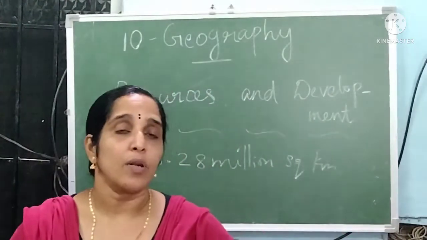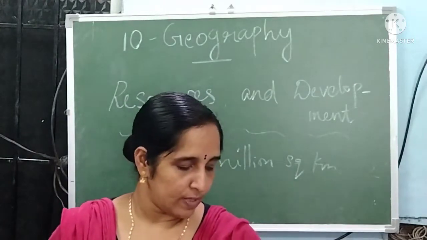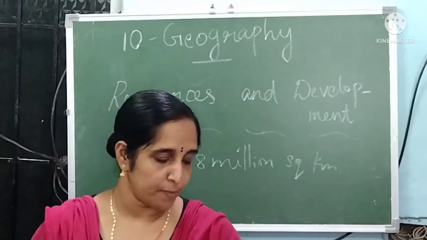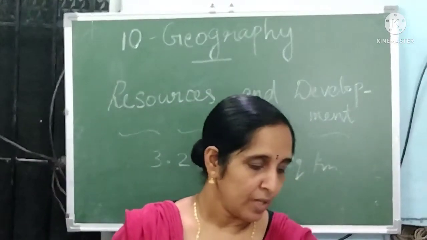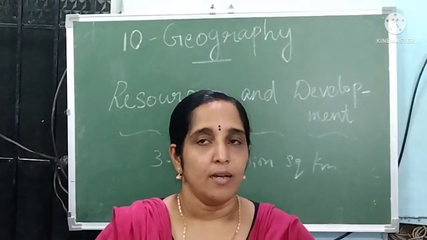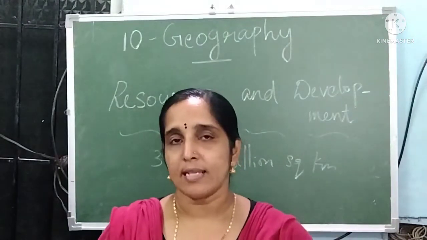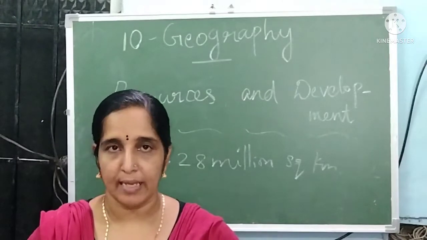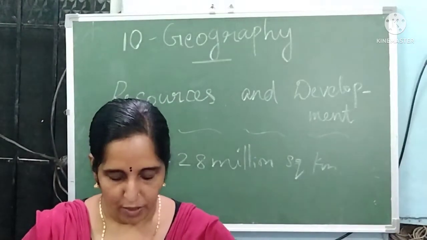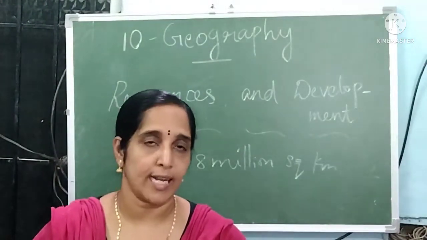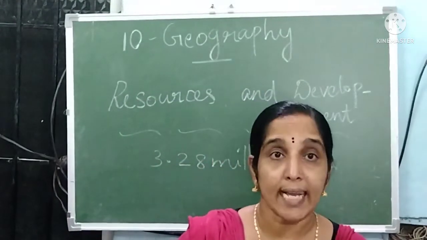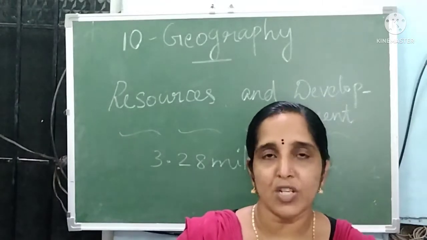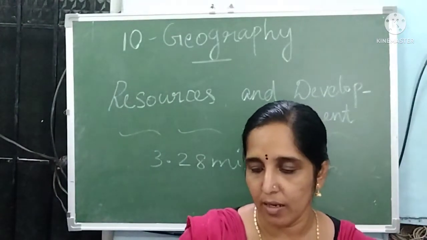33% of the geographical area is forest. The government approved a policy called NFP, the National Forest Policy, in 1952, which is essential for the maintenance of ecological balance.